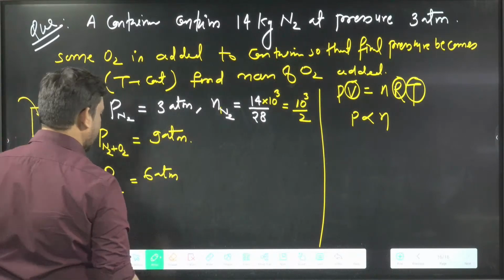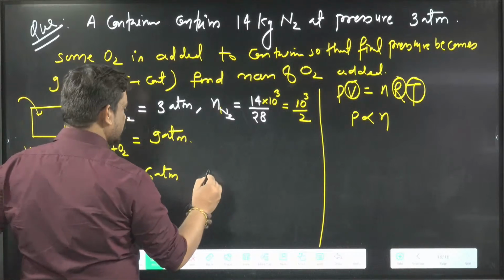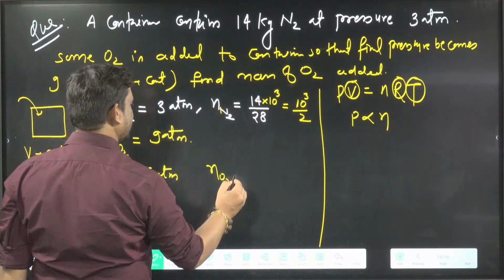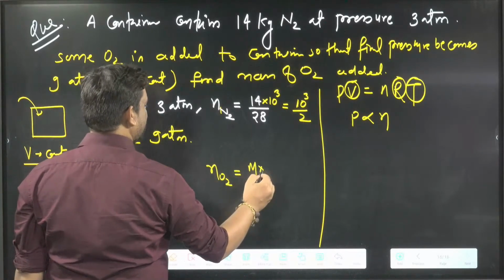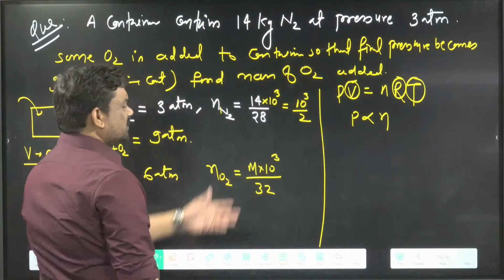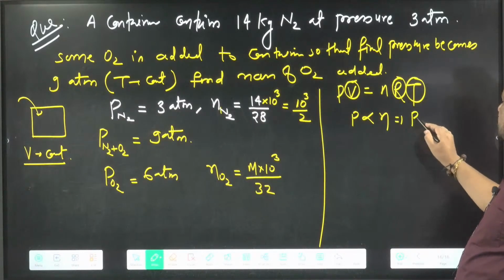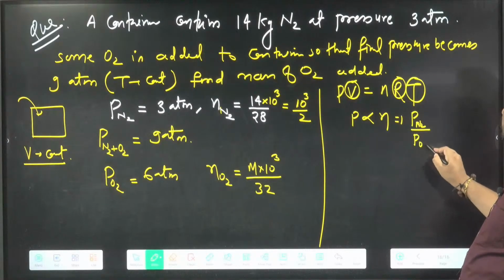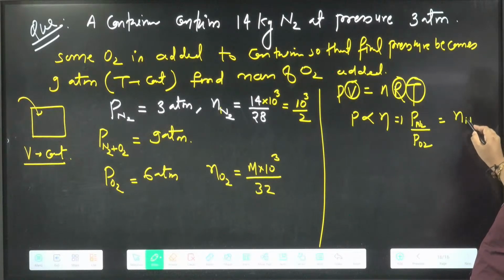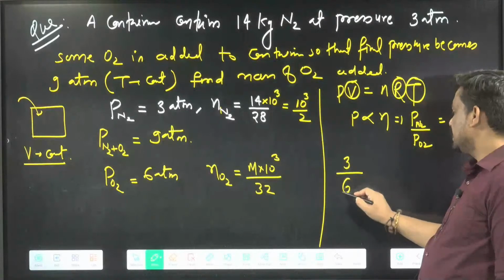Suppose I am adding m kg of oxygen, so n of oxygen will be m into 10 power 3 divided by 32. 10 power 3 will be cancelled. So pressure of N2 divided by pressure of O2 equals moles of N2 divided by moles of O2. Let's put the values. Pressure of nitrogen is 3, pressure of oxygen is 6.